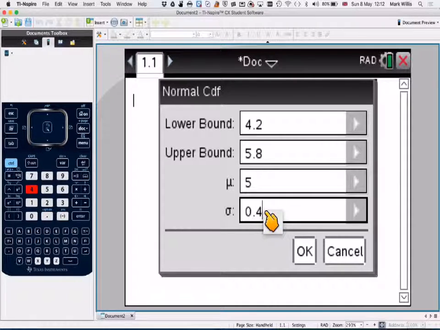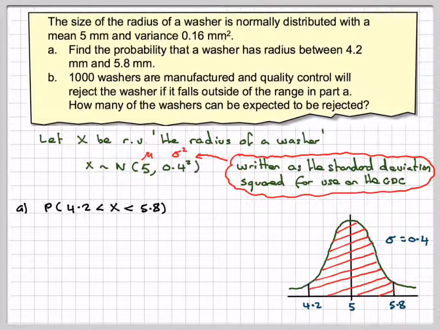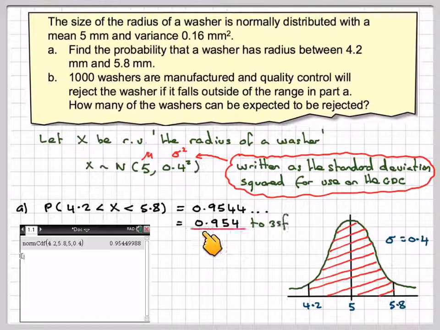This is why we write the parameter, if we can, as the standard deviation squared, in order to avoid a mistake here. Press OK, and we get an answer of 0.95449988. Okay, we round that off to 3 significant figures, and we get an answer of 0.954 to 3 significant figures.